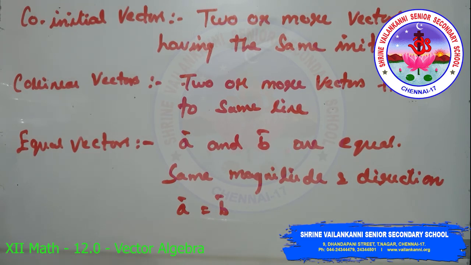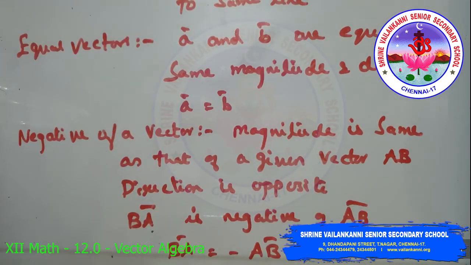Equal vectors. Two vectors a and b are said to be equal if they have the same magnitude and direction, regardless of the positions of the initial point, and it's written as a equal to b. Next one is the negative of a vector. A vector whose magnitude is the same as that of a given vector, say AB, but whose direction is opposite to it, is called the negative of the given vector. For example, vector BA is the negative of the vector AB, and it can be written as BA equal to minus of AB.